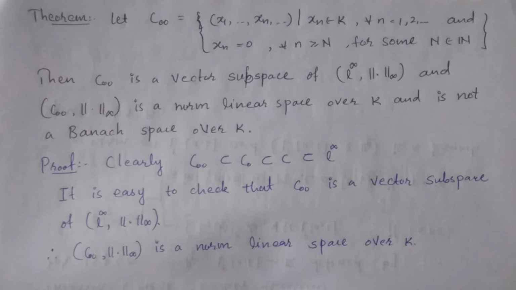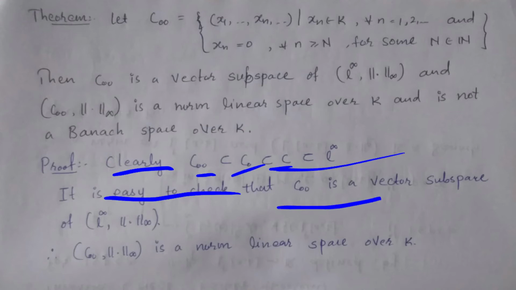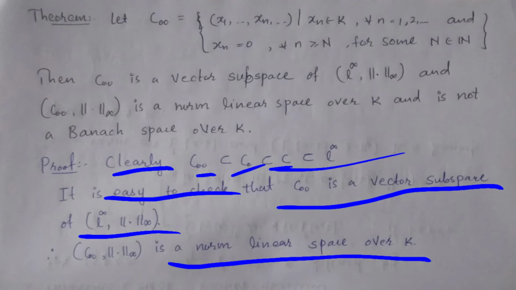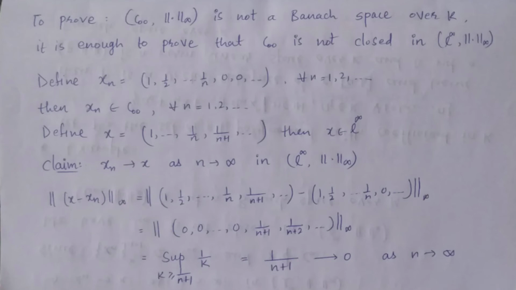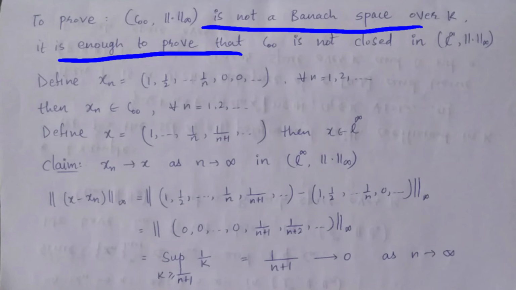So first, proof. Clearly c00 is a subset of c0, and c0 is a subset of c, and c is a subset of L infinity. So it is easy to check that c00 is a vector subspace of the space L infinity with infinity norm. And also c00 with infinity norm is a normed linear space over K. So remaining to prove is that c00 with infinity norm is not a Banach space over K. So it is enough to prove that c00 is not closed in L infinity with infinity norm.